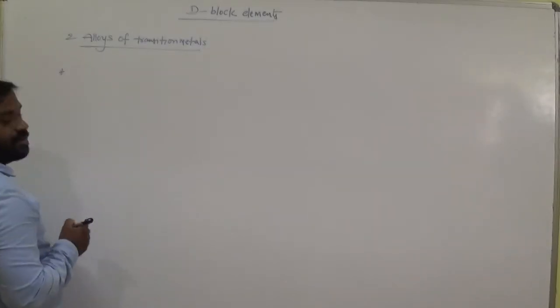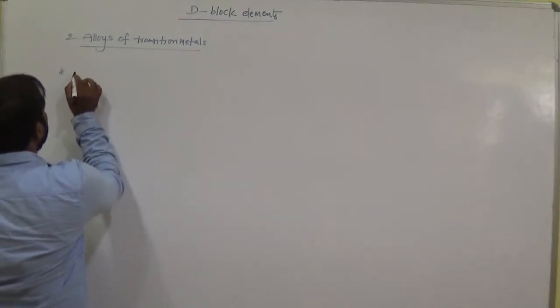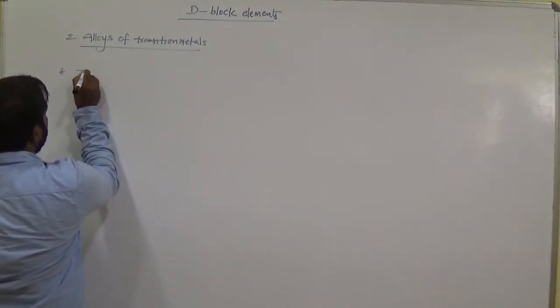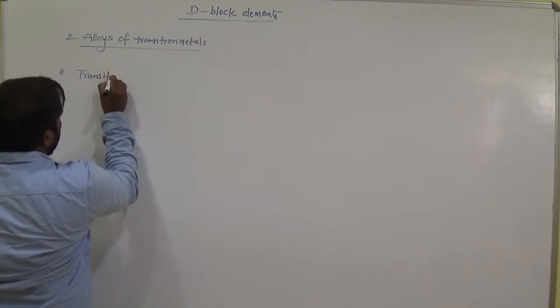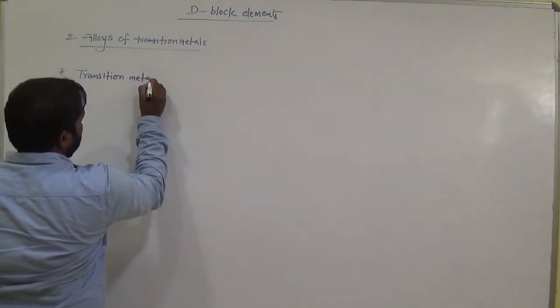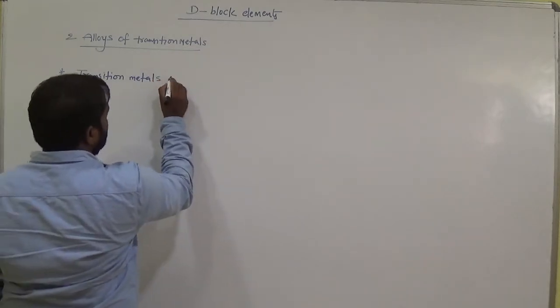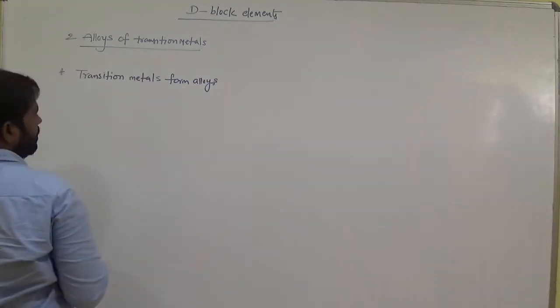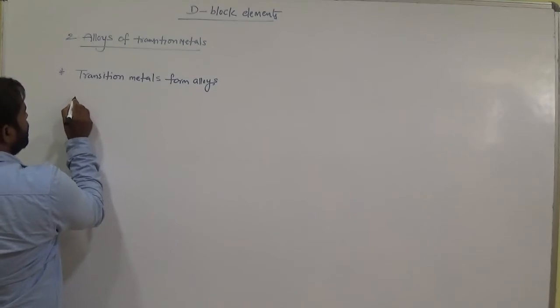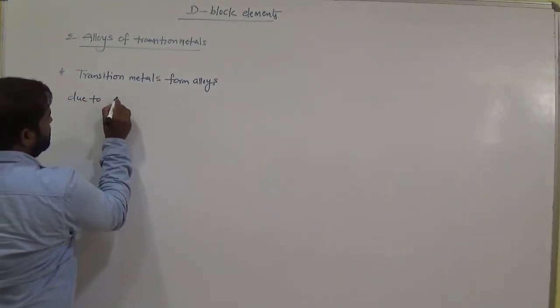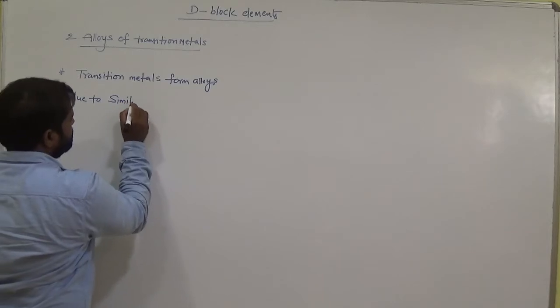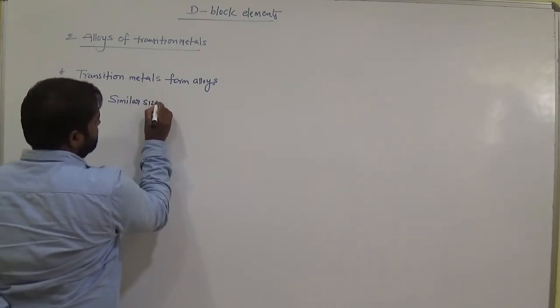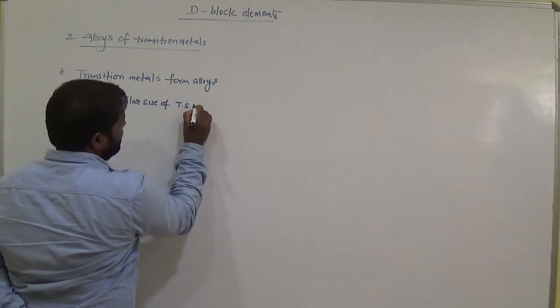So, alloys of transition metals. Transition metals form alloys due to similar size of transition metals.